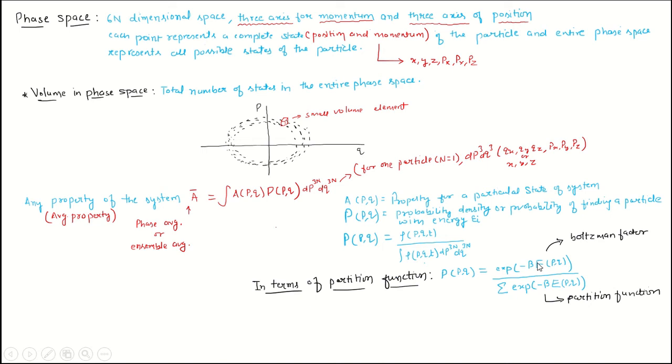In the upcoming lectures we will discuss the microcanonical and canonical ensembles, that is, from the partition function how we can calculate any thermodynamic property of the system if we can write the partition function for that ensemble, whether it is microcanonical, canonical, or isothermal-isobaric ensemble.